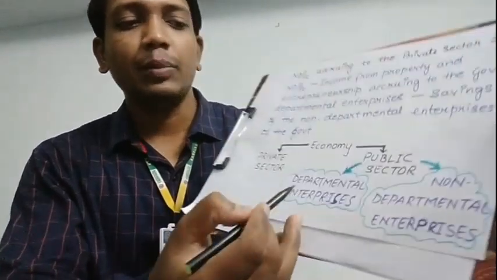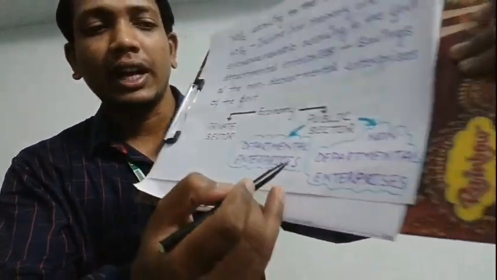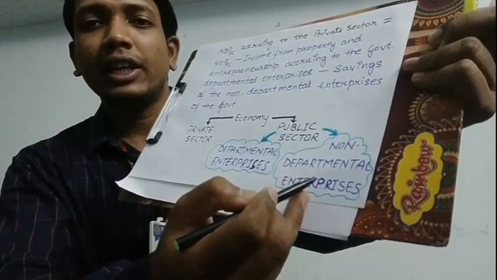If we leave the private sector aside, because we will talk about it in detail, the public sector is once again divided into two: departmental enterprises and non-departmental enterprises.